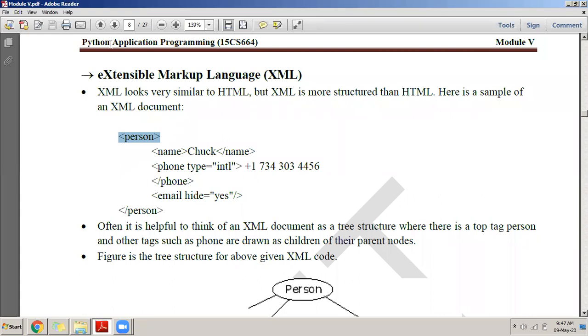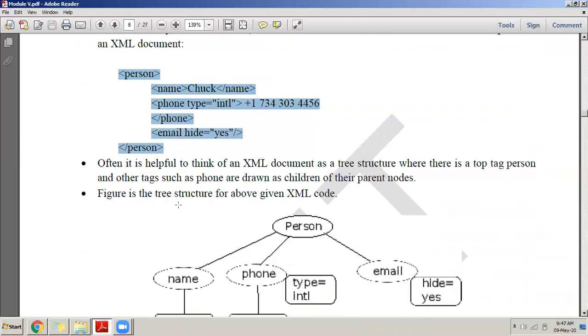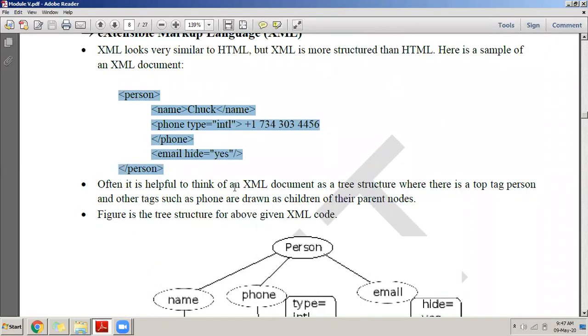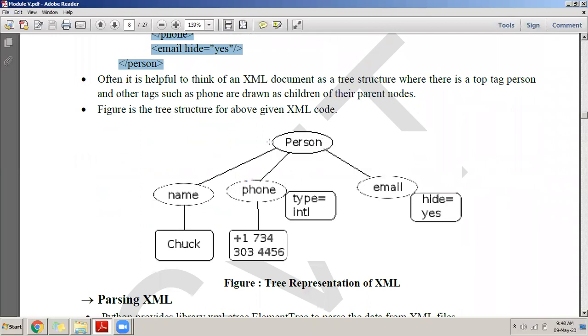Let us see how to parse this XML file. I have this XML file here called person. It has a tag inside it called name, one more tag called phone number, one more tag called email. I want to parse through this. And in Python, how to do this? Let us see that. More or less, the XML file's tree is like this. There is a tag called person, then there is a name tag, then a phone number, then email. Phone number has this data, name has this data.